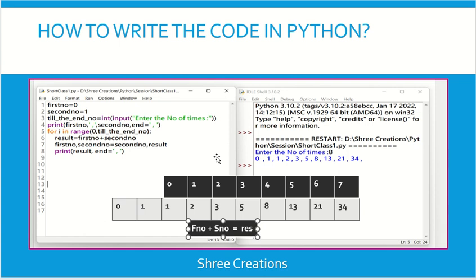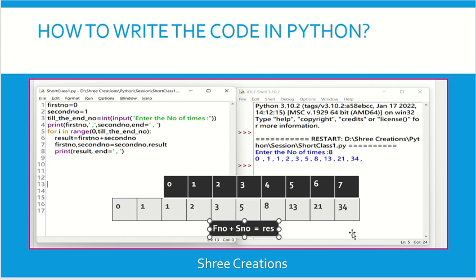Now we are in the fourth iteration. The first number is 3 and the second number is 5. So I get the result 8. Like that. Till how many times do I need to execute here? 8 times. That means starting from 0, it will execute up to 7. This way, the values are calculated here.